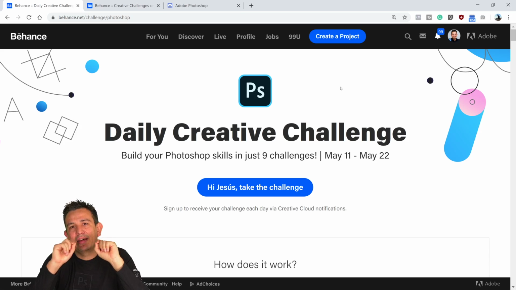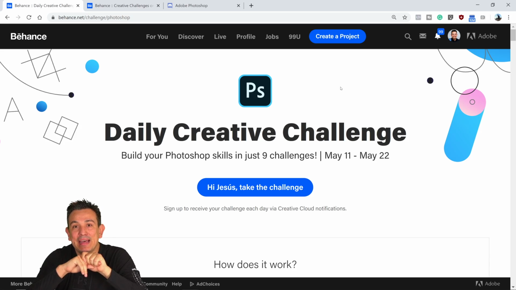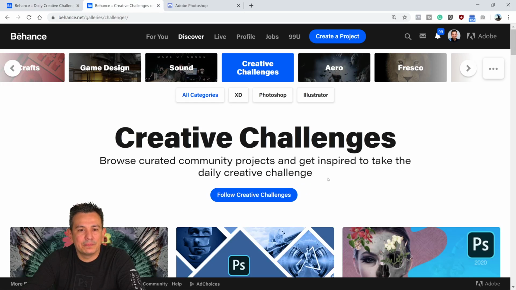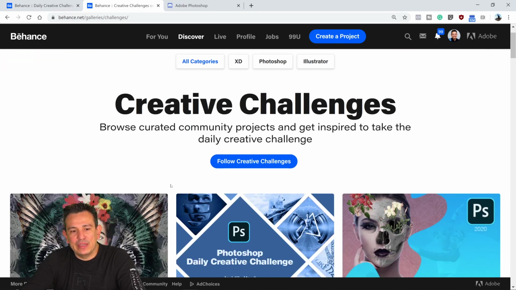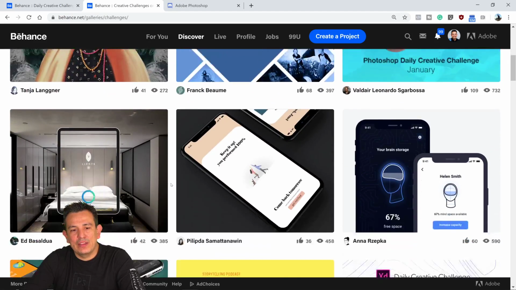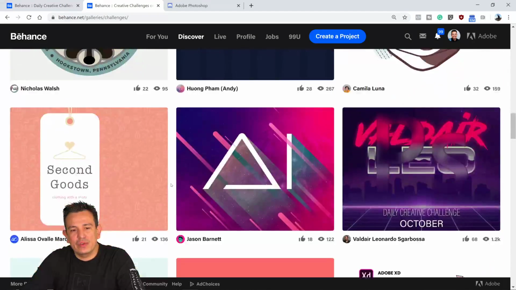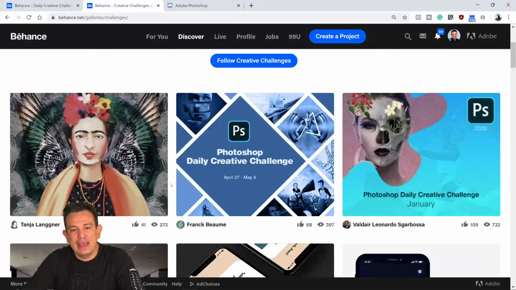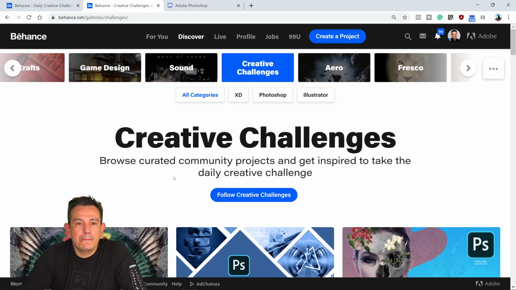Make sure that inside of that tab, you use the hashtag PS Daily Challenge, because we are curating a gallery showcasing the awesome work that you guys are creating. That way we can find it and you can have an opportunity to be featured on this gallery. If you're working with Howard on the XD Daily Creative Challenge, you can use XD Daily Challenge, and the AI Daily Challenge hashtag for Illustrator.